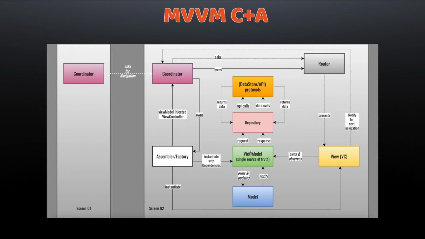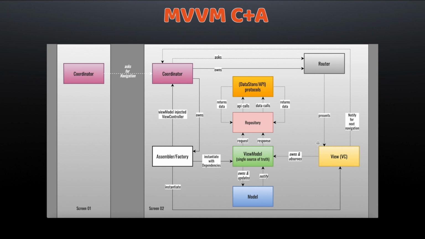But here the view model has a dependency on the repository. So the repository is the dependency of the view model, the view model is the dependency of the view controller, and the database manager and network manager class objects are dependencies of the repository layer, right? So these are the dependencies that we need to manage in MVVM C+A architecture.